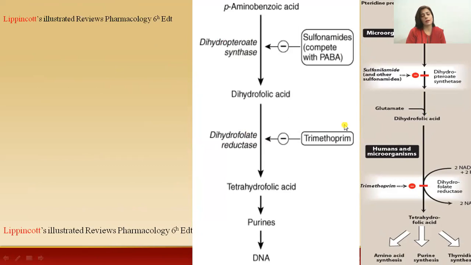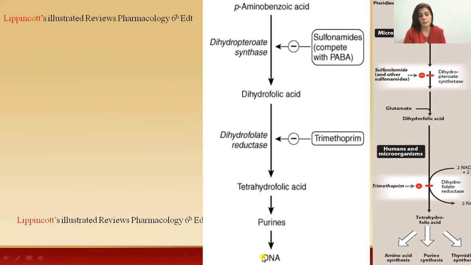Now, both of these diagrams are representing the same mechanism, but this is comparatively an easier diagram, representing that sulfonamide competes with PABA, that is para-aminobenzoic acid. As a result, there will be no formation of dihydrofolic acid. As a result, definitely there will be no formation of tetrahydrofolic acid, and ultimately there will be no formation of pyrimidines or purines, which are necessary for DNA synthesis.